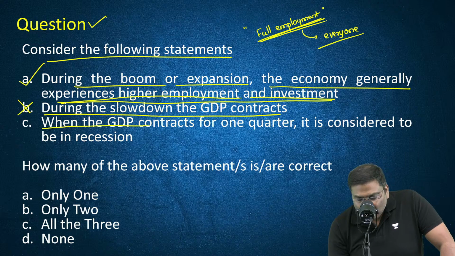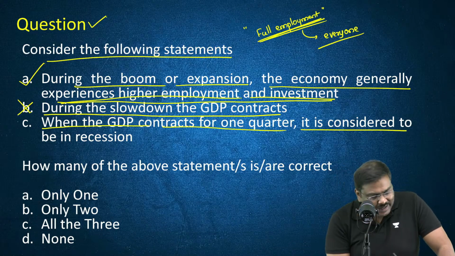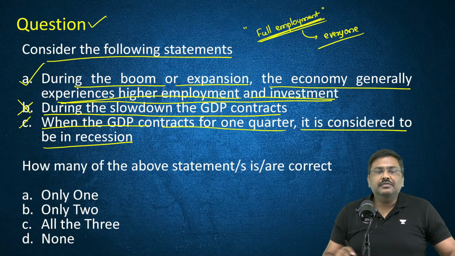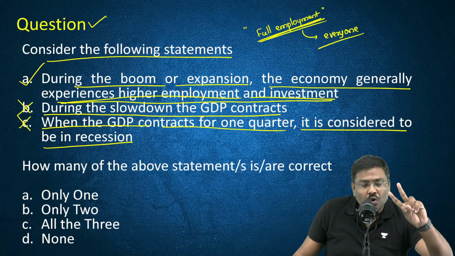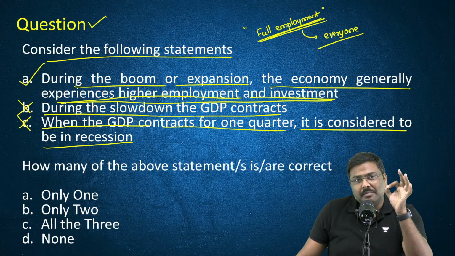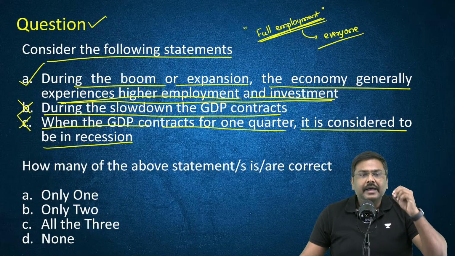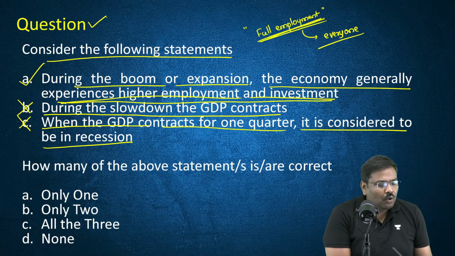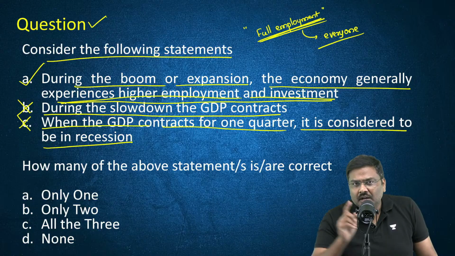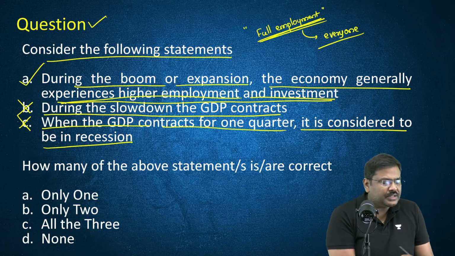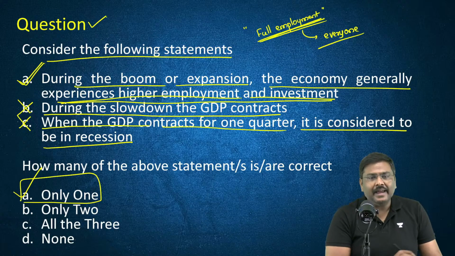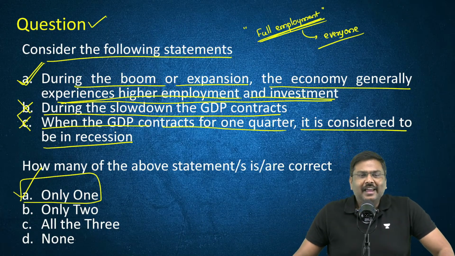When the GDP contracts for one quarter, it is not considered recession. If the GDP contracts for two consecutive quarters, please remember this statement correctly, only then it is called recession, not just for one quarter. Okay, so only the first statement is correct. The right option is option A. Only one is correct. Everybody is okay?